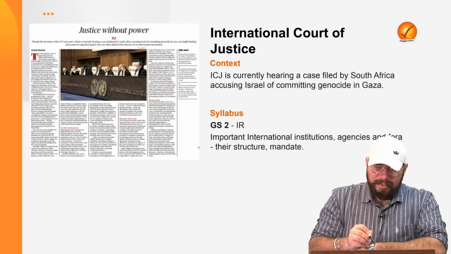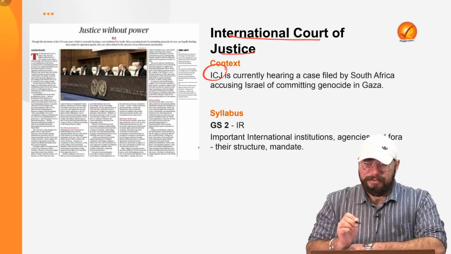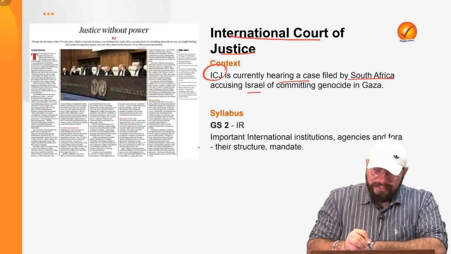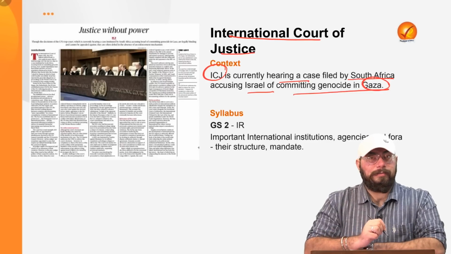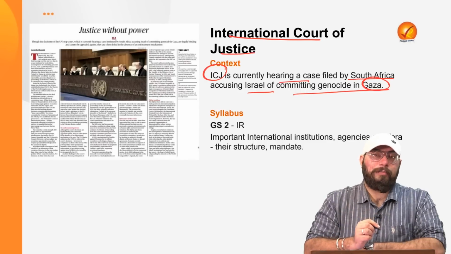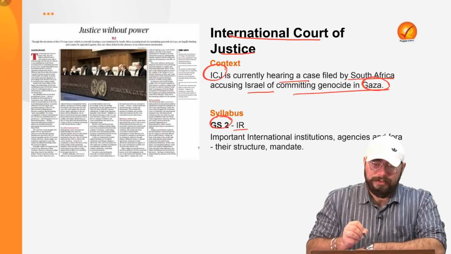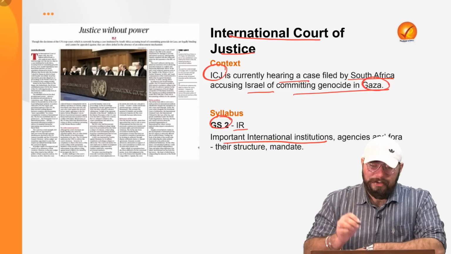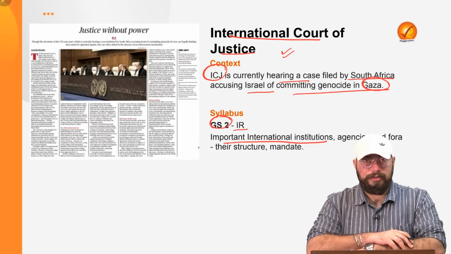The first topic is related to International Court of Justice. The International Court of Justice is currently hearing a case which has been filed by South Africa accusing Israel of committing genocide in Gaza. So ICJ becomes very important. The powers and the functions of ICJ become very important for us to understand. And also in your General Studies Paper 2, international relations, important international institutions have been mentioned. So in relation to that, you have to understand what is ICJ and what are its functions, roles and responsibilities.